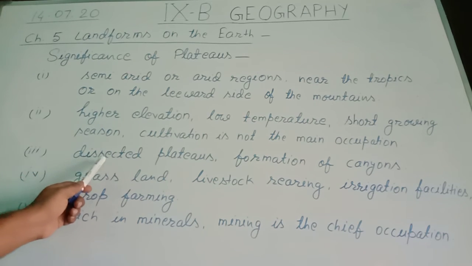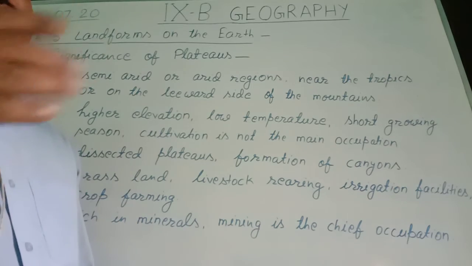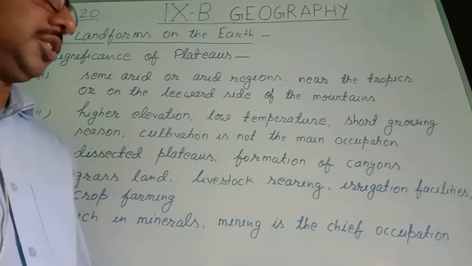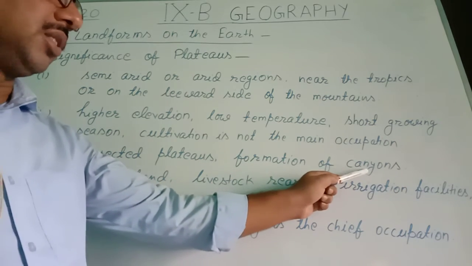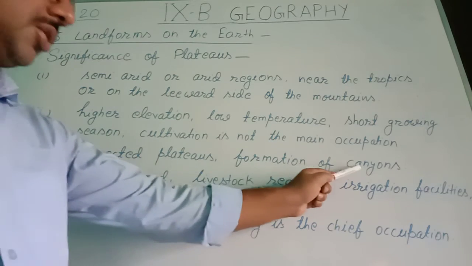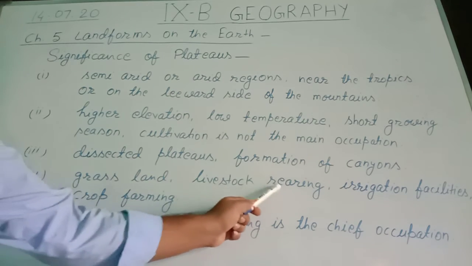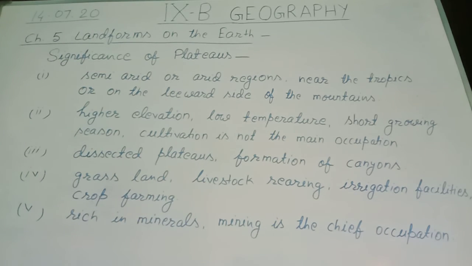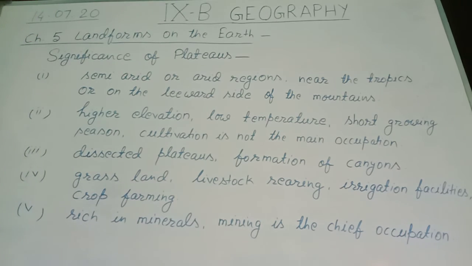Third, these plateaus are dissected plateaus. Dissected plateaus, while the streams of water cut the plateaus. When a stream of water cuts the plateaus, then there is a formation of canyons. Now, fourth importance, grassland is found above the plateau. And this grassland is important for rearing of livestock. Rearing of livestock means rearing of domestic animals.